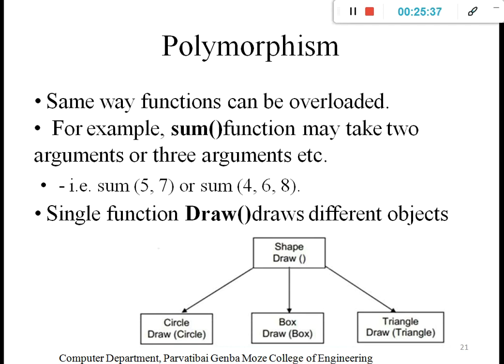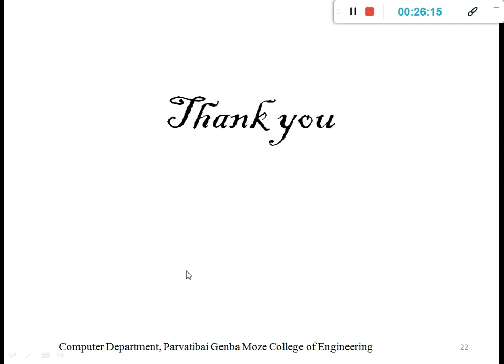Then another example of polymorphism: a sum function may take 2 arguments or 3 arguments. The sum function has the same name, but we pass 2 variables or 3 variables. It gives an addition, the function name is the same, but the behavior is different. That's why this comes under polymorphism. Then a draw function can draw a circle, a box, or a triangle. The form is one and the particular behavior is many. That's why it comes under polymorphism. Okay, thank you.